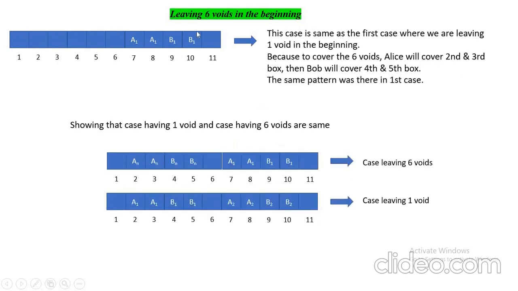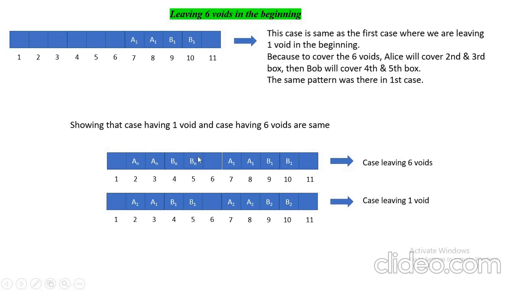Leaving 6 voids in the beginning. This case is the same as the first case, where we are leaving 1 void in the beginning. We can see here that as we are leaving 6 voids, 7, 8, 9, 10 is filled. Then at the end moment of time, if it is Alice's turn, she will fill 2, 3, and then 4, 5 or 5, 6 will be formed.